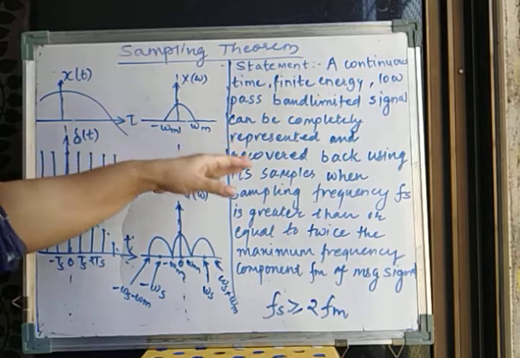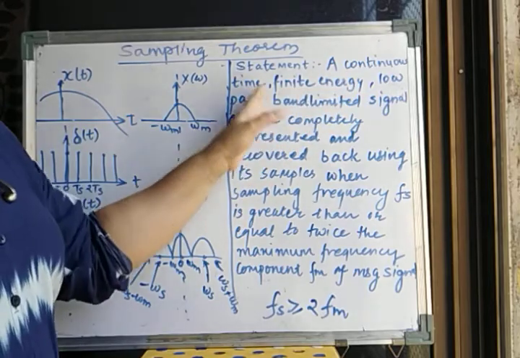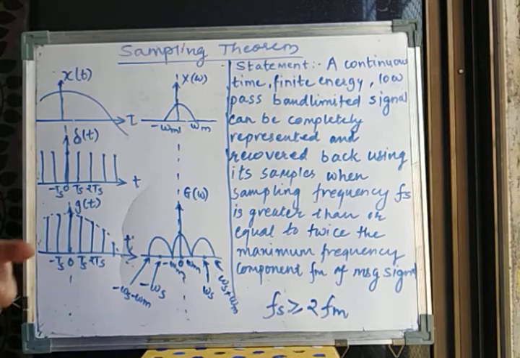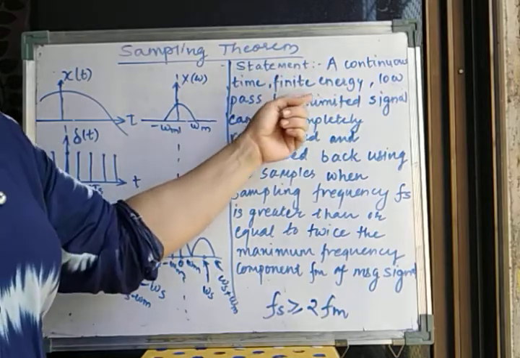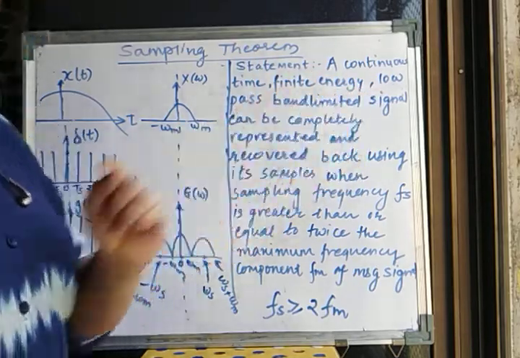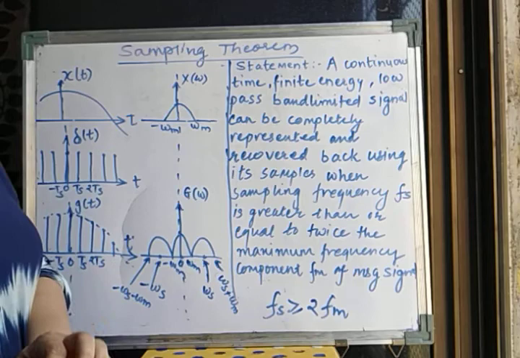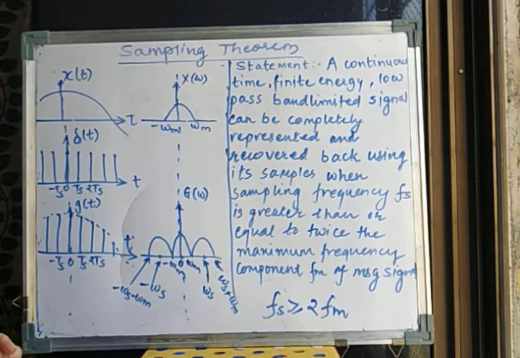What the statement says: a continuous time, obviously we are starting with a continuous signal. So continuous time, finite energy. Now you all know what is an energy signal and a power signal, what we mean by finite and infinite energy of the signal. So the signal that we are taking is a continuous time, finite energy, low pass band limited signal, which can be completely represented and recovered back using its samples when the sampling frequency Fs is greater than or equal to twice the maximum frequency component Fm of the message signal. That is, Fs should be greater than or equal to 2Fm.